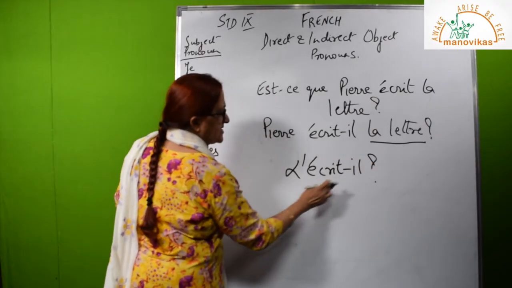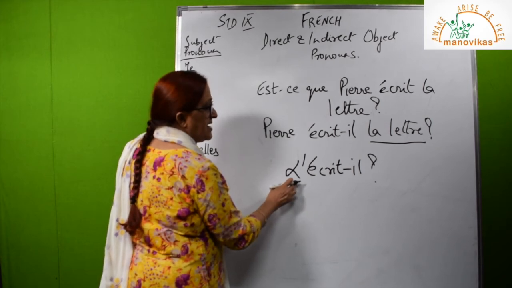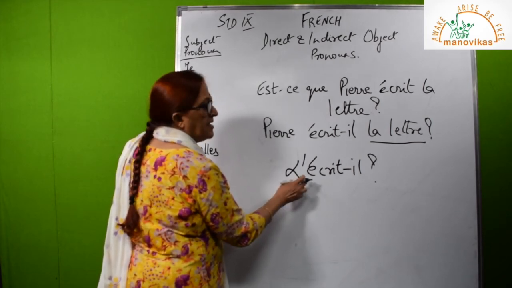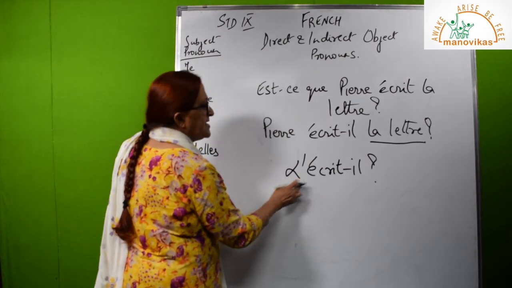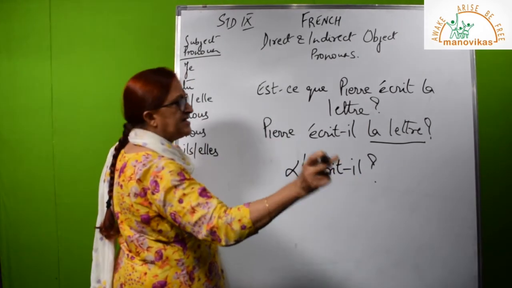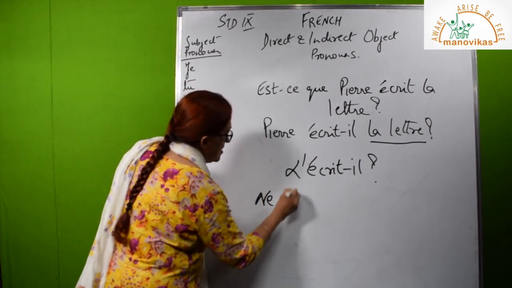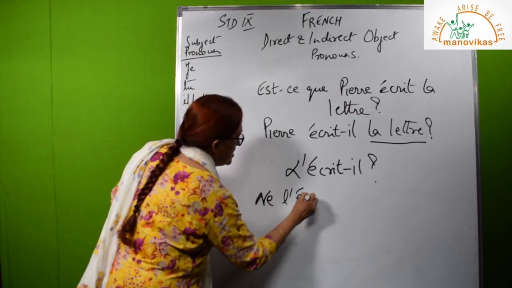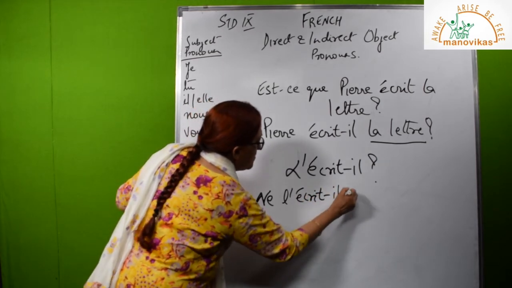Is he writing it? It comes here. The letter is la, but since this is a vowel, it becomes l'. Is he writing it? Now the same thing. Isn't he writing it? How will I say? I will say ne l'écrit-il pas.